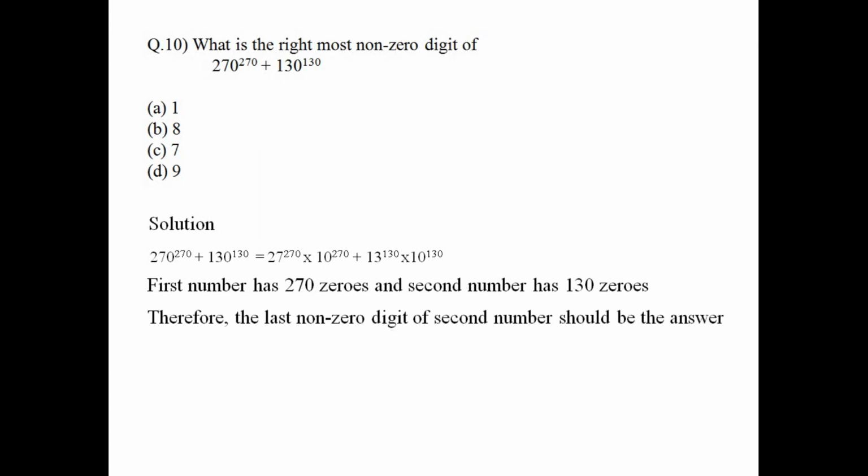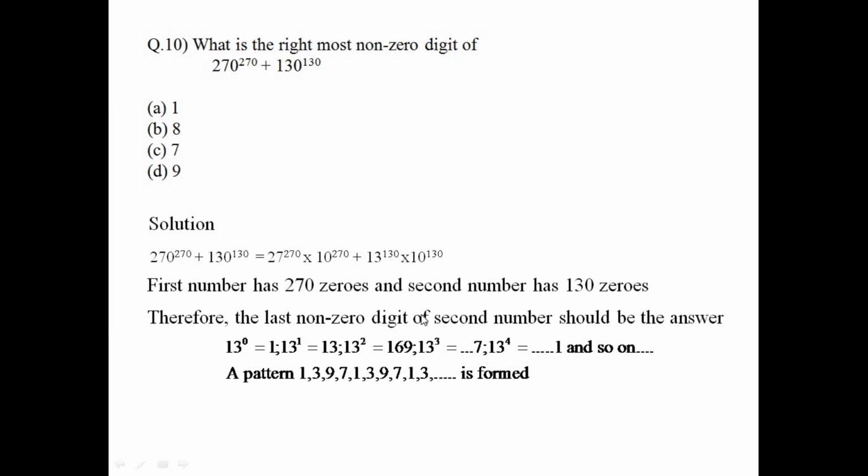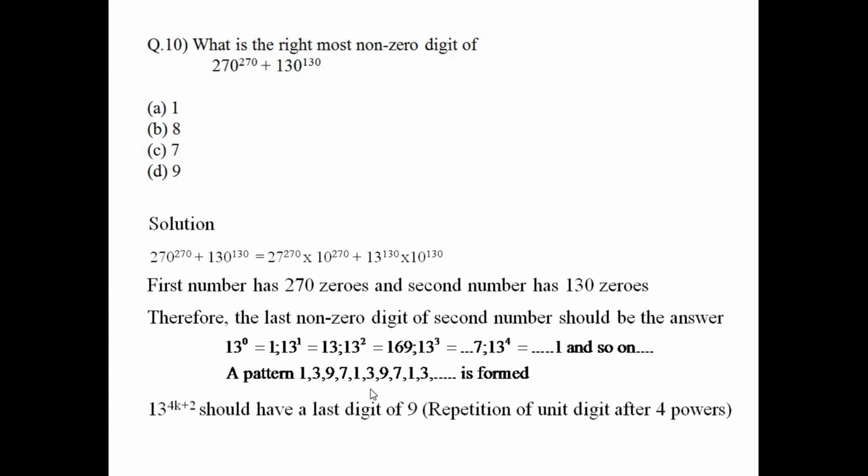Okay, just see the pattern. You can notice this pattern on many kinds of numbers, many powers. 13 raised to 0 is 1, 13 raised to 1 is 13, 13 raised to 2 is 169, 13 raised to 3 is something whose last digit is 7, 13 raised to 4 is something whose last digit is 1, and so on. You can check it by yourself. So a pattern is formed here: 1, 3, 9, 7, 1, 3, 9, 7, like that.